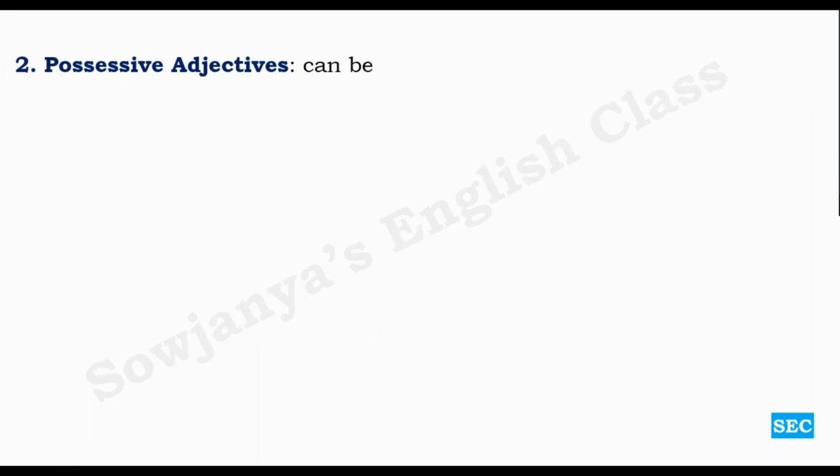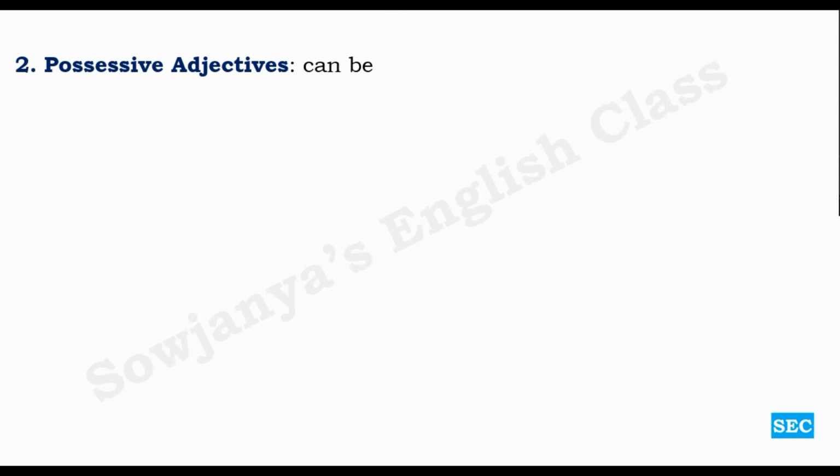Possessive adjectives. There is a difference between possessive pronouns and possessive adjectives. Even demonstrative adjectives also. Many students make a mistake in identifying them as possessive adjectives and possessive pronouns, demonstrative adjectives and demonstrative pronouns. But there is a simple trick. Whenever you observe a sentence or a phrase, if these possessives or demonstratives are followed by nouns, they are adjectives.